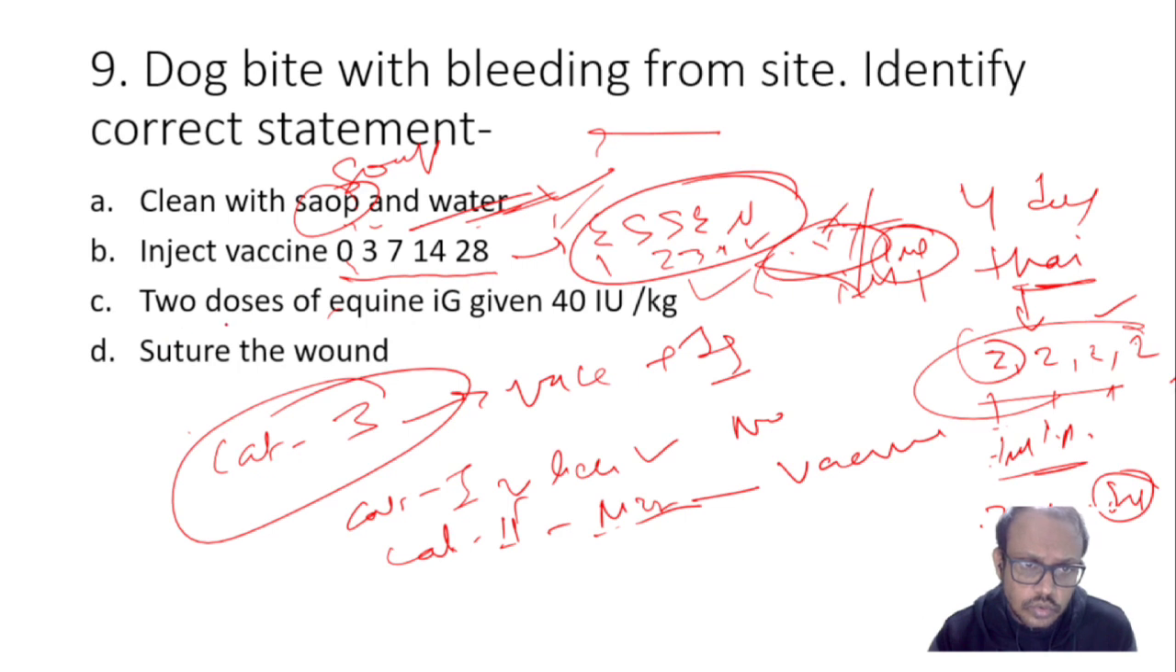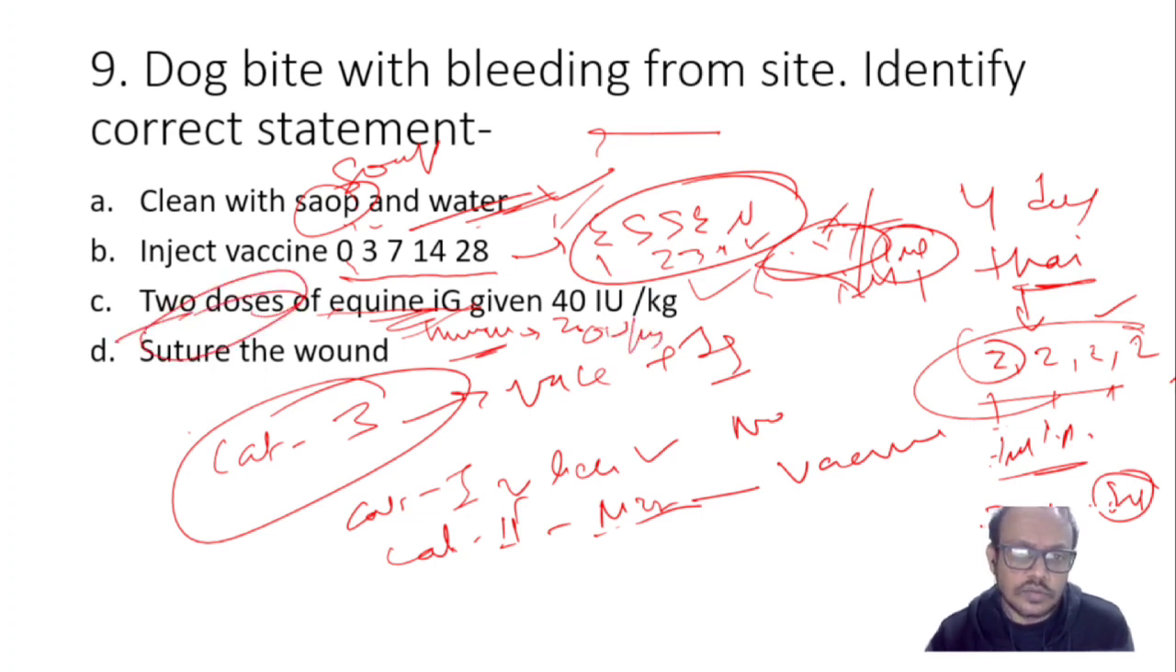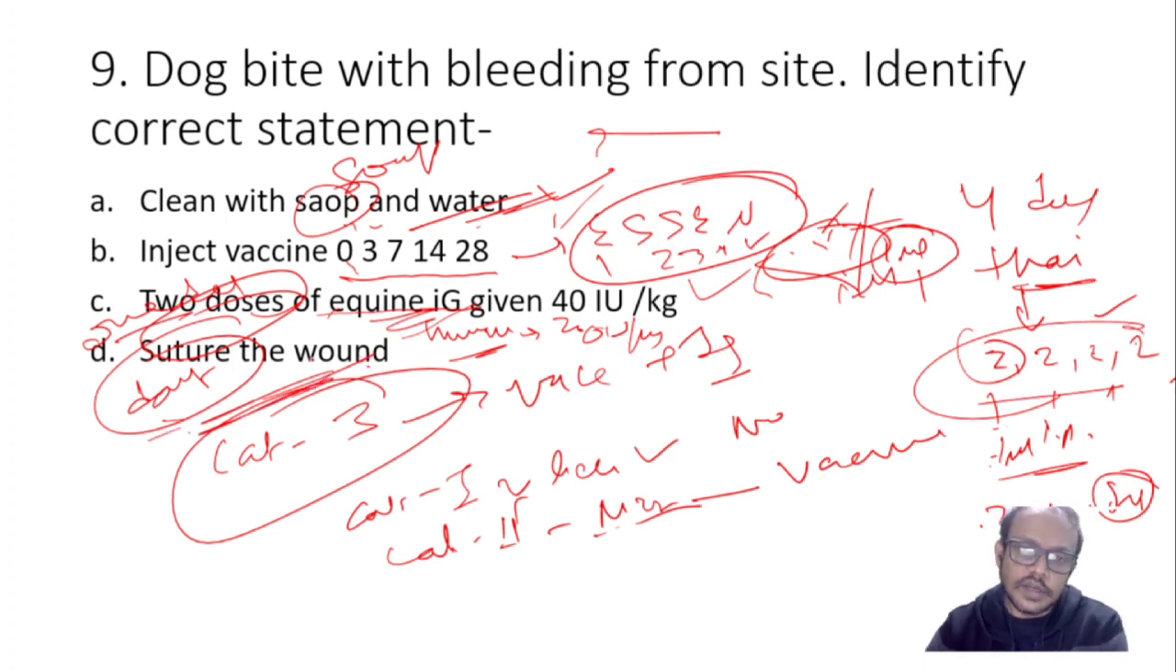Next is 2 doses of equine immunoglobulin. Equine immunoglobulin and human immunoglobulin both can be given. If human is preferred, the dose is 20 international units per kg. But there are no 2 doses, it is 1 dose only. And the option should be don't suture the wound. Don't suture the wound means if a dog bite is there, you don't have to suture the wound. You have to leave the wound open.